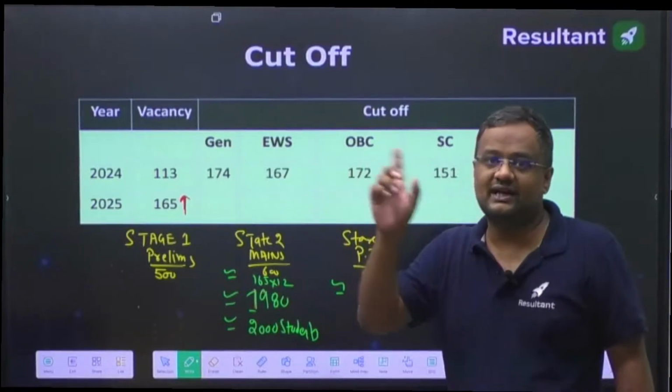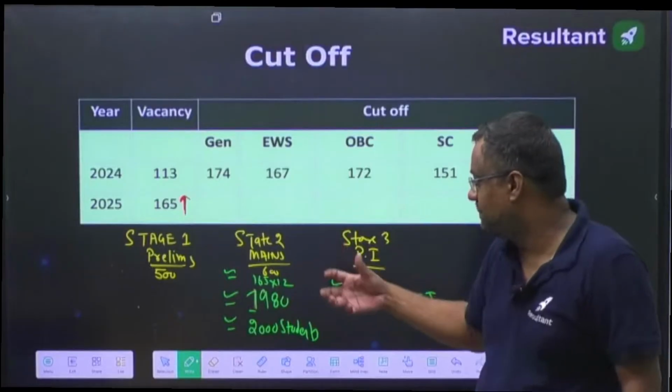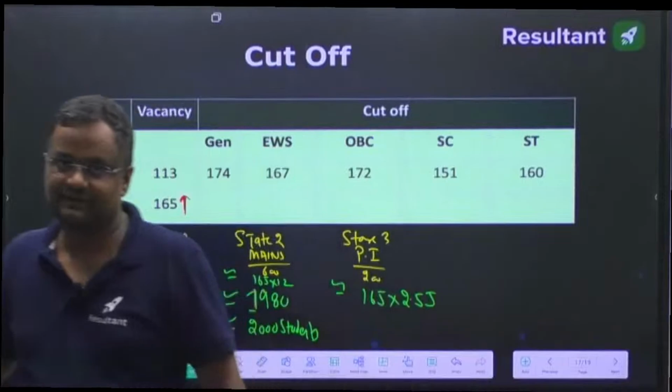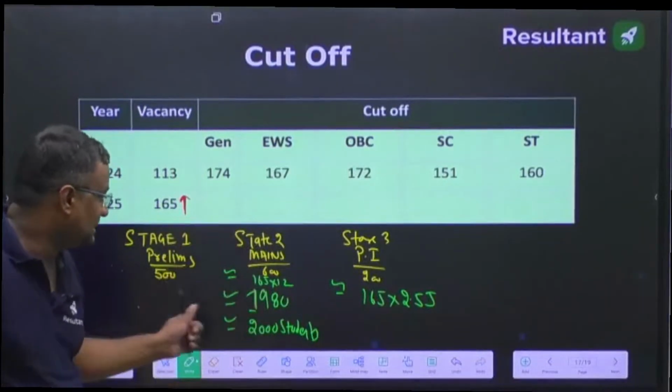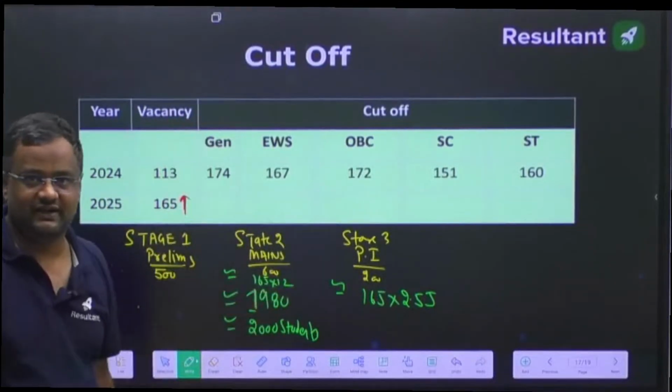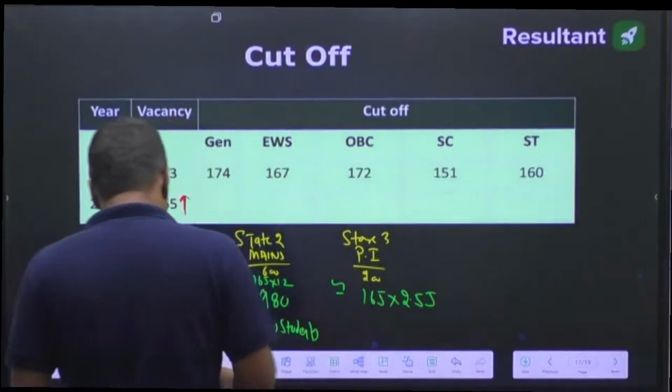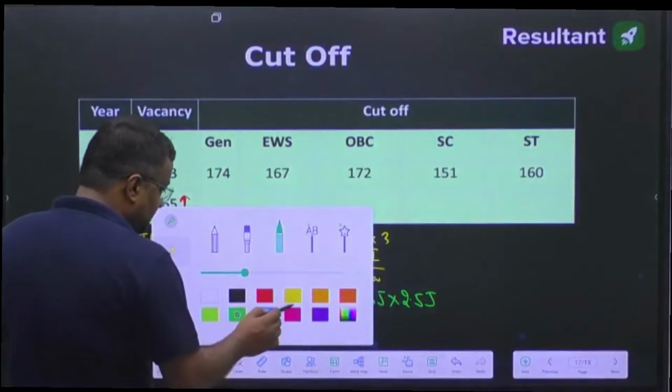Okay, all students who are getting 185, 195 marks should be hoping that UPSC is knowing now only that seats will be increased. Okay, so that they will at least go to stage 2, and then again they can fight. Now I am hearing so many cutoffs across the various platforms and sources.